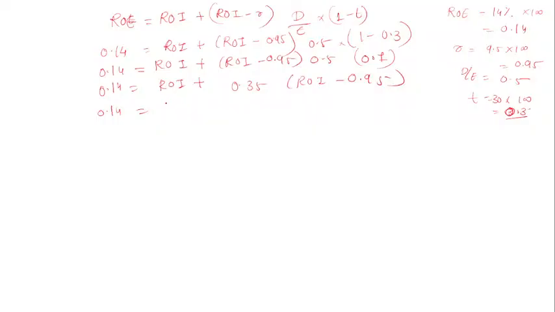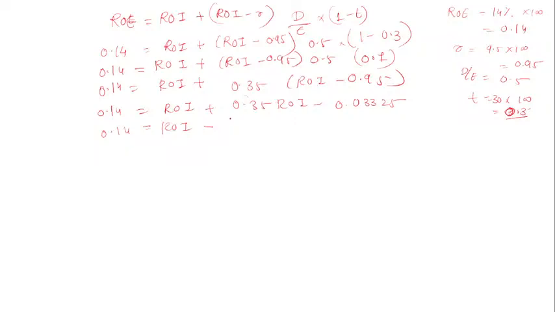0.14 is equal to return on investment. Okay, you have to multiply this 0.35 with ROI, and you have to multiply 0.35 with 0.95, so you will get 0.03325. Okay, when you solve this again, 0.14 is equal to return on investment, then this ROI.